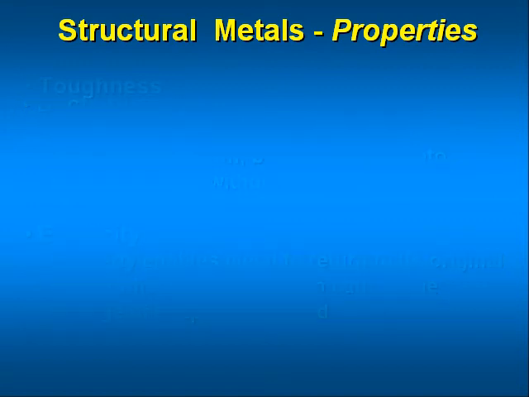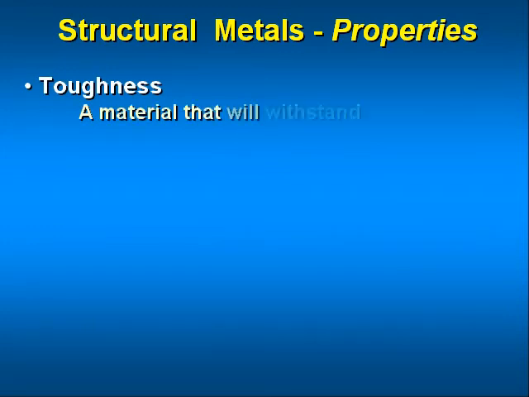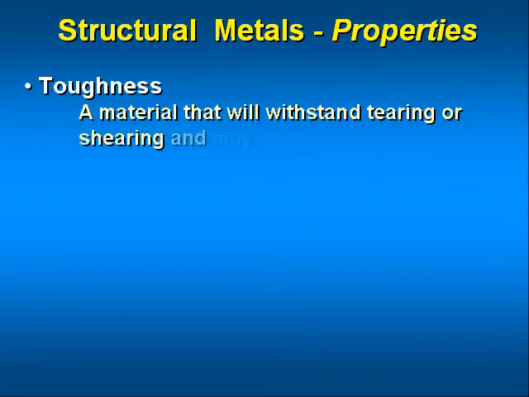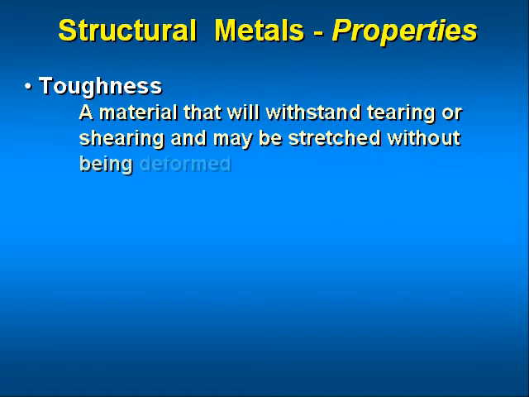A material which possesses toughness will withstand tearing or shearing and may be stretched or otherwise deformed without breaking. Toughness is a desirable property in spacecraft metals.